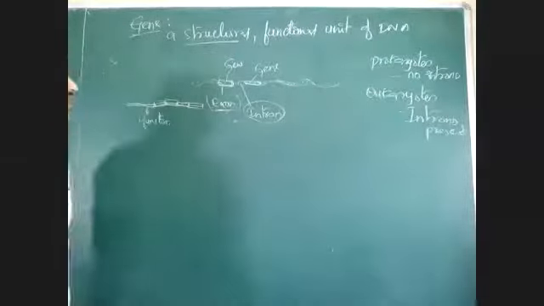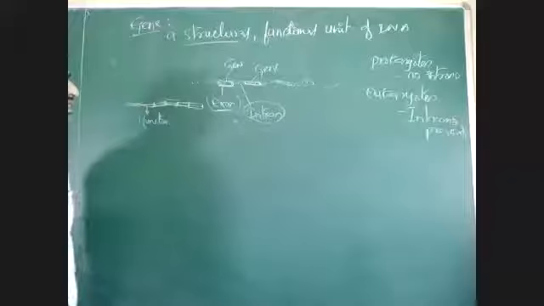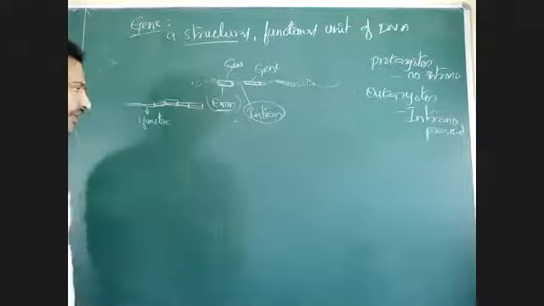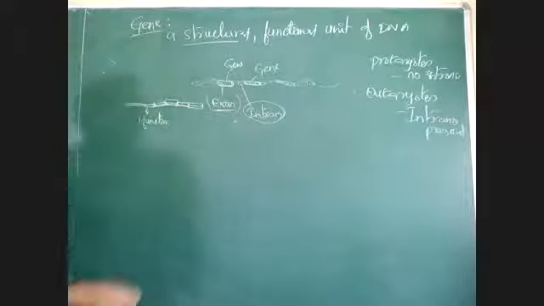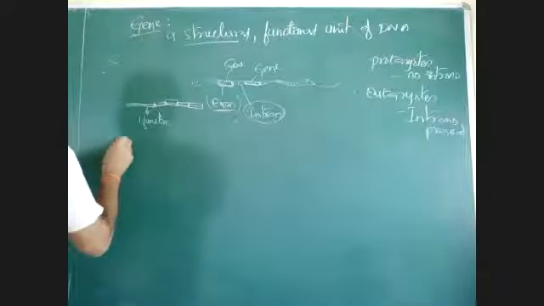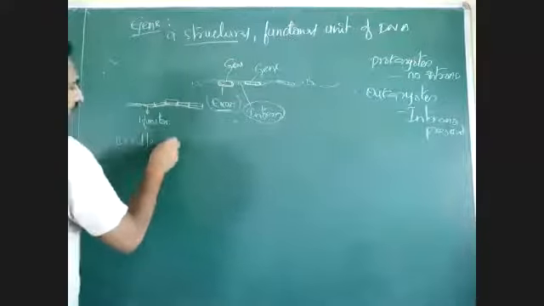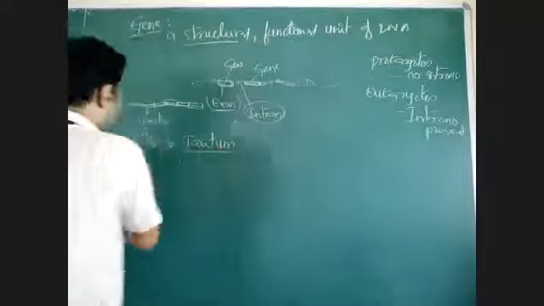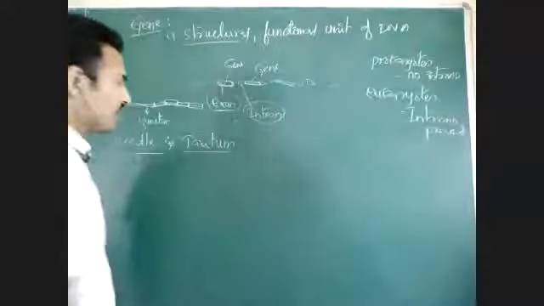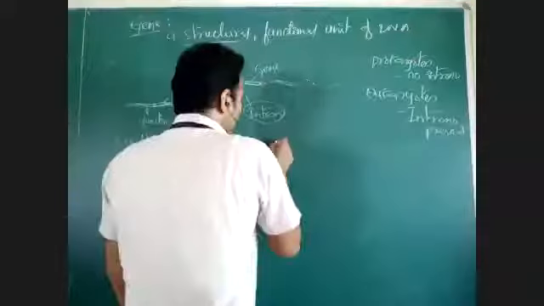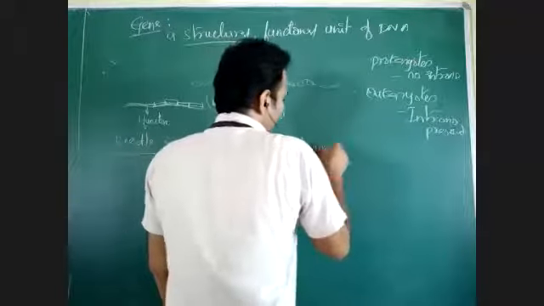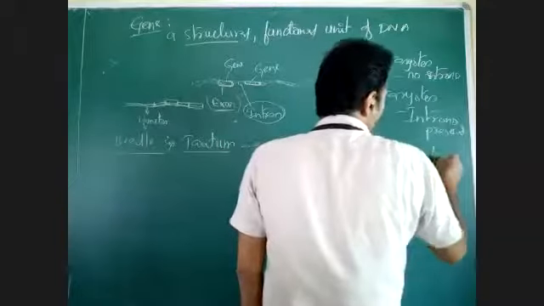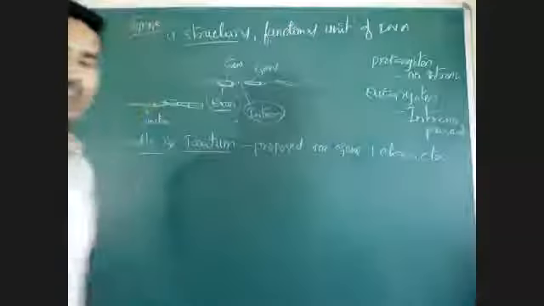Okay, so genes are sequences present on DNA that are responsible for a character. The presence of genes was identified by Beadle and Tatum. Beadle and Tatum identified the genes. They proposed the one gene, one character theory.